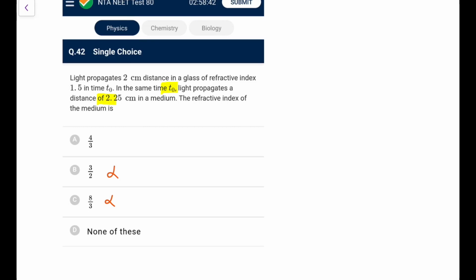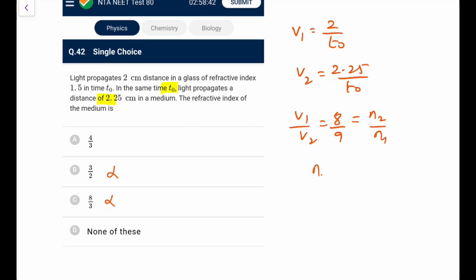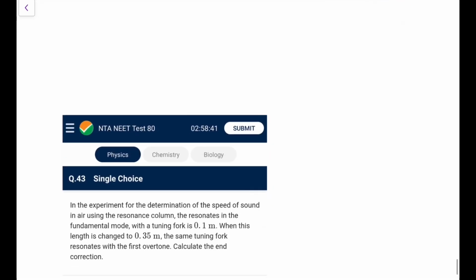So what we have, the speed v1 you can write as 2 upon t naught. In the second, the speed you can write as 2.25 upon t naught. So v1 upon v2 comes out as 8 by 9, and that you can write as equal to n2 by n1. So n2 would be 8 by 9 times n1, which is 3 by 2. So it comes out as 4 by 3. Yes, therefore option A is the most appropriate one.